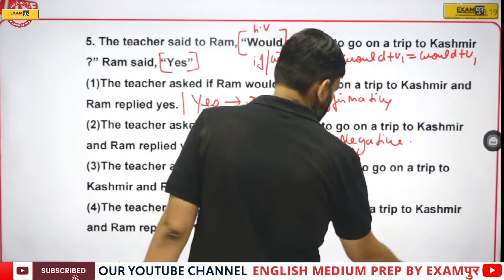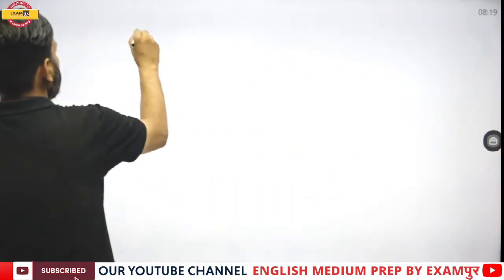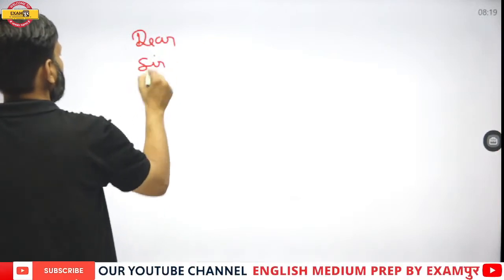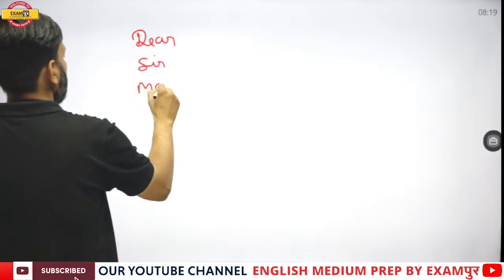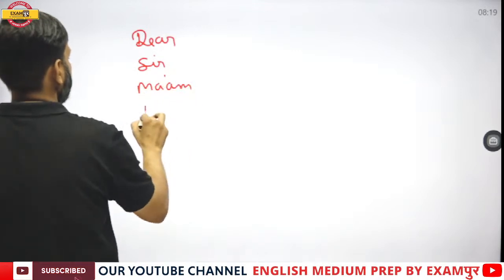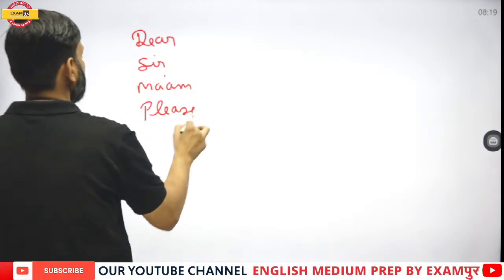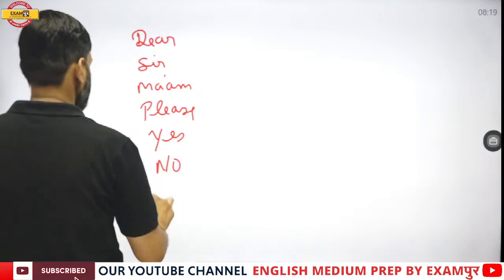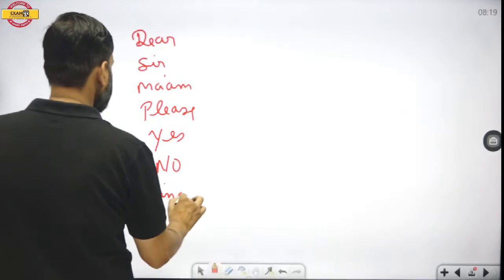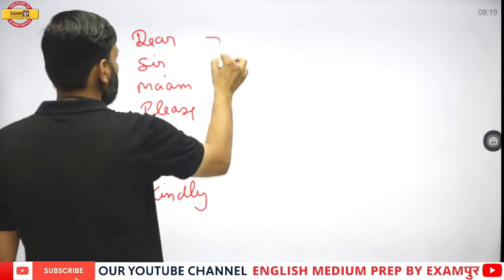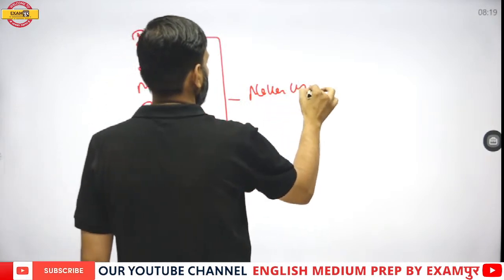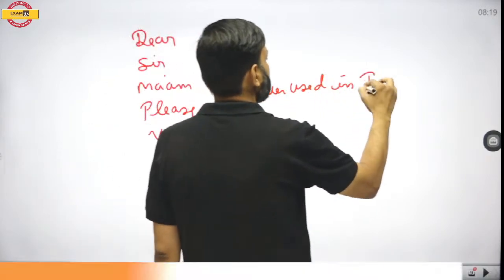Always remember that dear, sir, ma'am, please, yes, no, kindly, these words are never used in indirect structure.